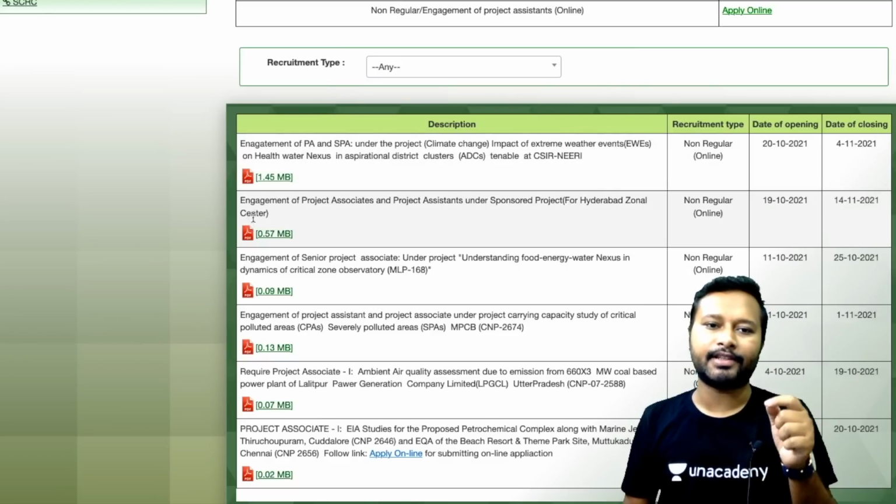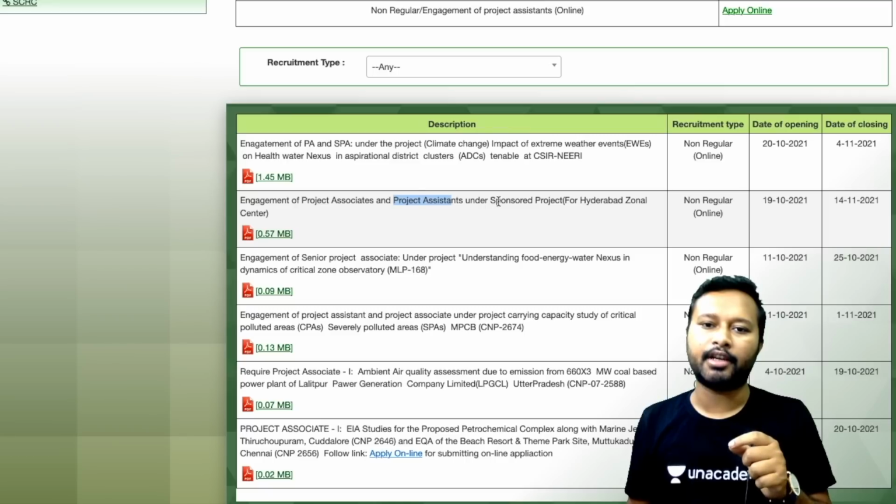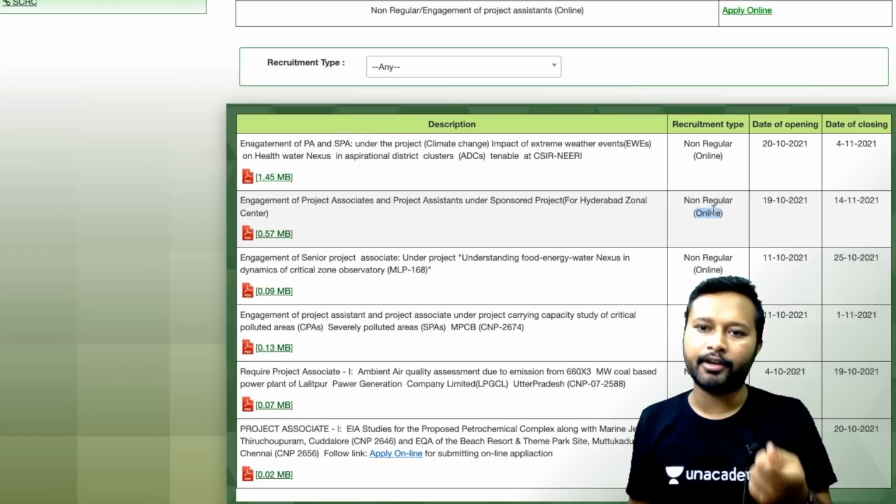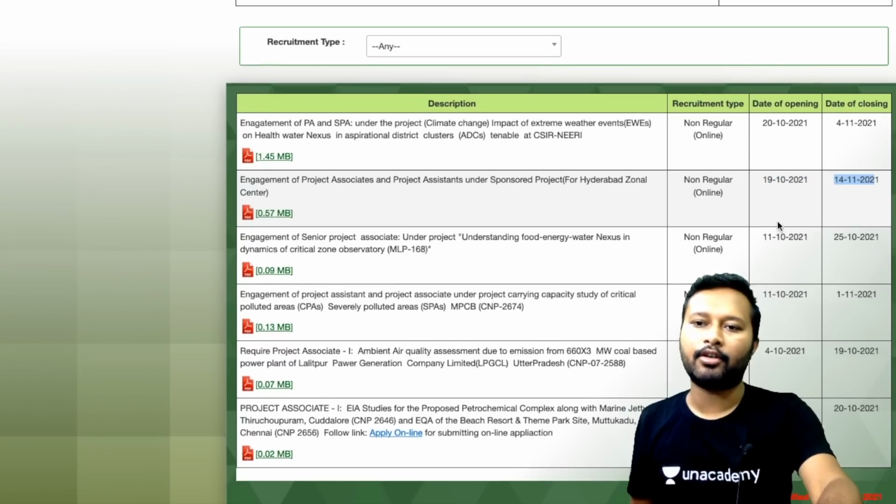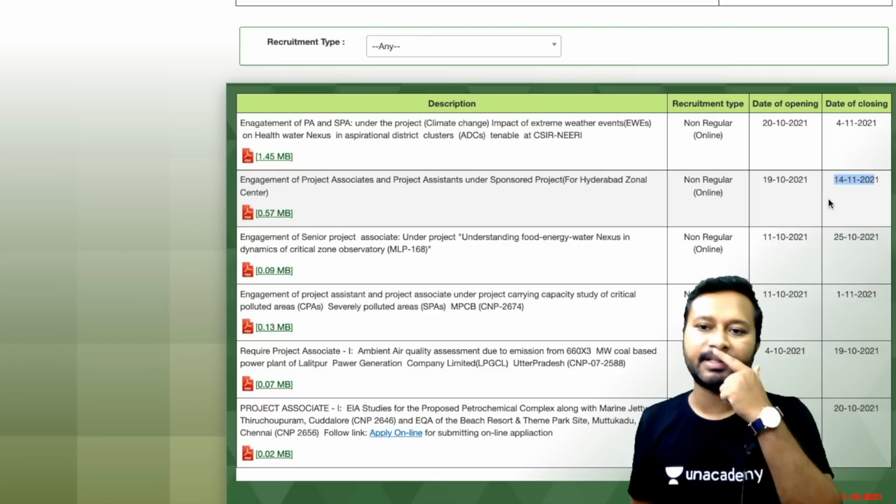So here you will see the second one for right now, which says engagement of project associate and project assistant under a sponsored project for Hyderabad Zonal Center, and it's a non-regular online recruitment type. It has started from 9th of October, and the last date of this recruitment is 14th of November. Okay, that's the last date for this.